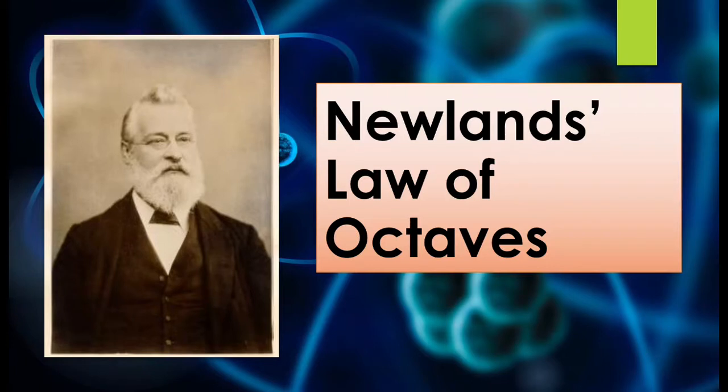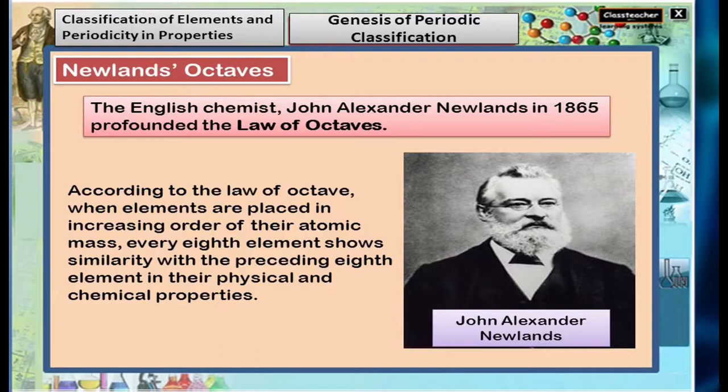So let's understand what he was trying to say. He was an English chemist, John Alexander Newlands, who in 1865 propounded the law of octaves. According to the law of octaves, when elements are placed in increasing order of their atomic mass, see again we're mentioning atomic mass, every eighth element shows similarity with the preceding eighth element in their physical and chemical properties.